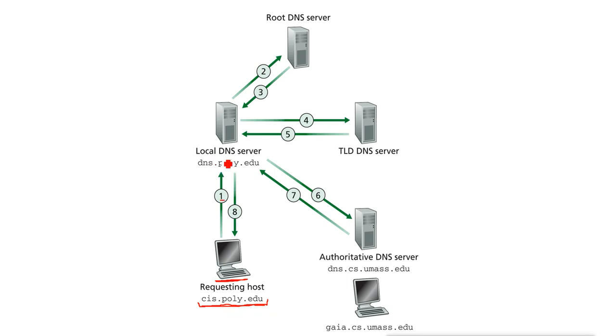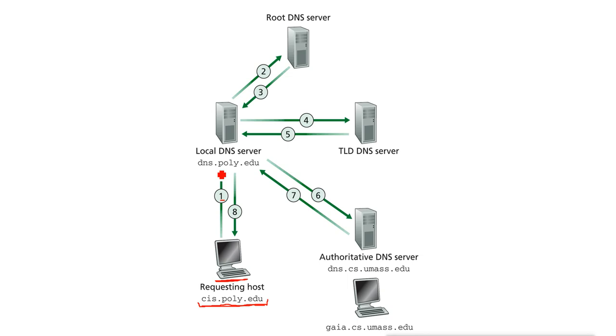It will go to the local DNS server first. Now the local DNS server is the server from where you are getting the internet. You are getting the internet from your service provider, and they have their own DNS server for that. Or maybe inside your environment, you have your own DNS server. Otherwise, as you see, this is the DNS server for the local system.